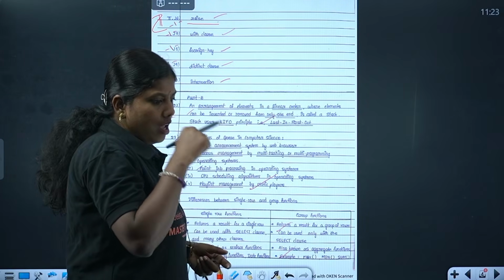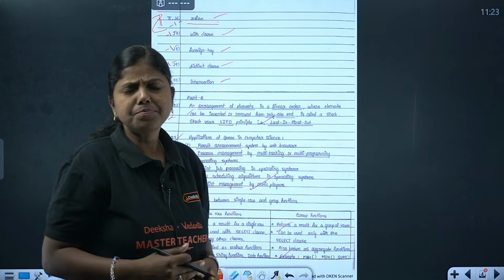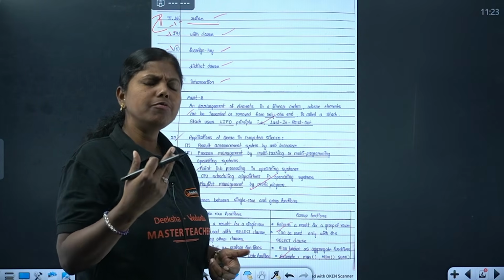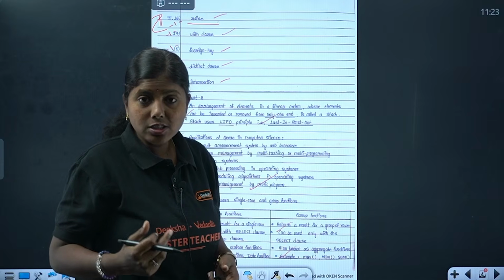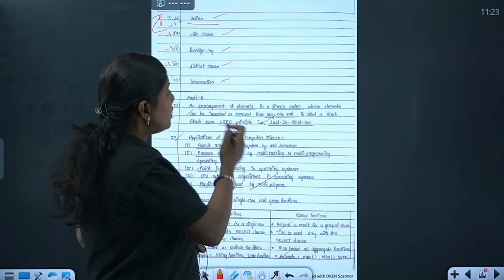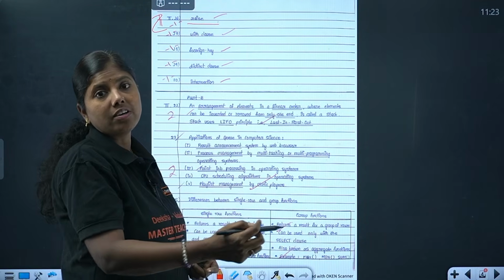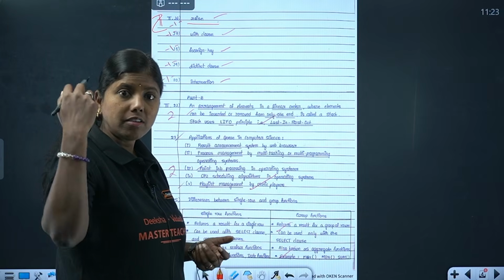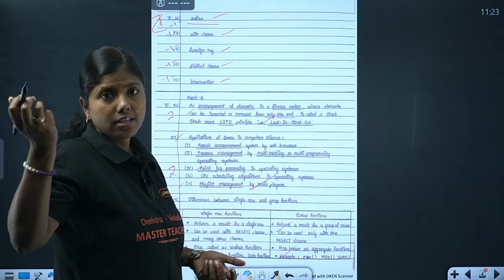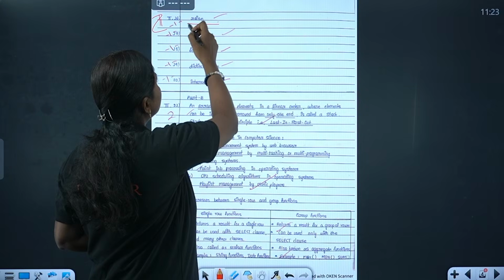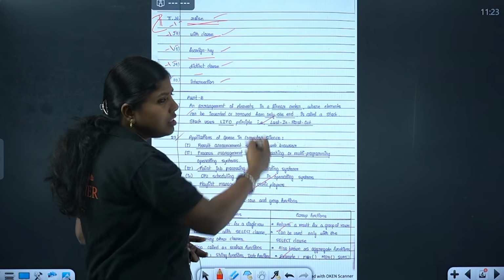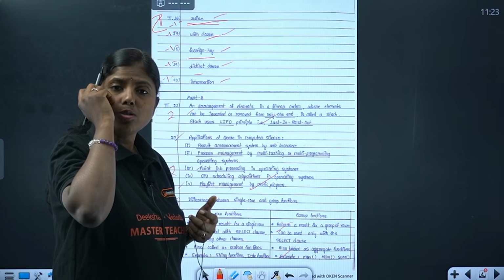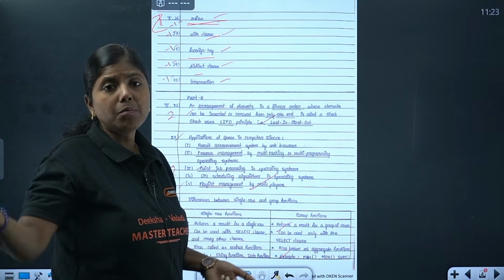What is wrong, ma'am, if we write the whole thing? The chance is that you may not have underlined the keyword, the answer. You would have forgotten to underline it, and the evaluator may not have checked that. If you write only the answers, it's clear that this is the answer. Clearly they'll be able to make out. If you write the whole thing, you have to underline, and there is a chance you may underline some other word also.